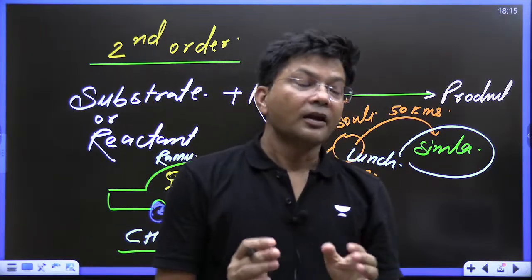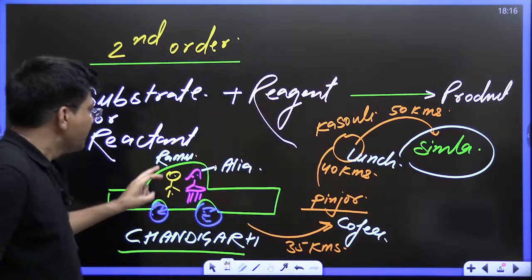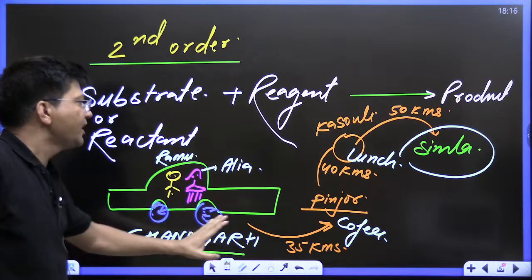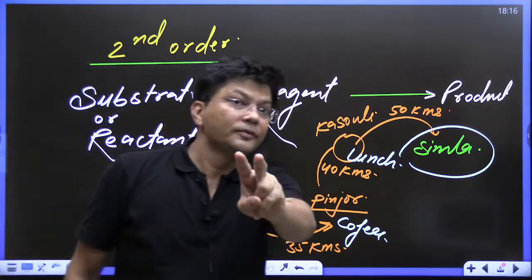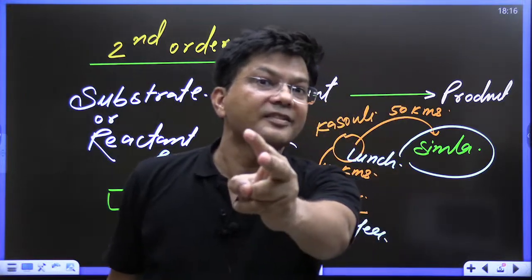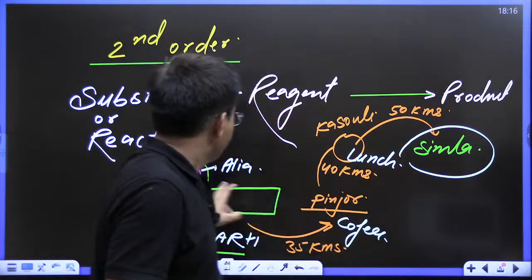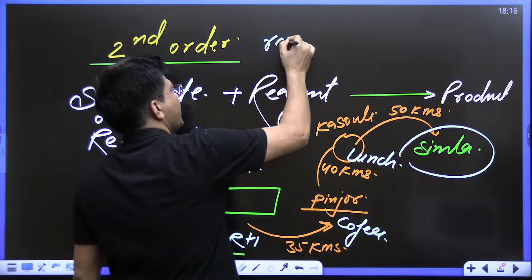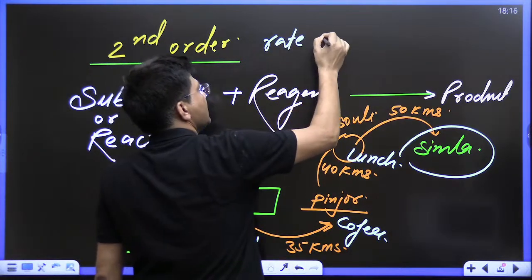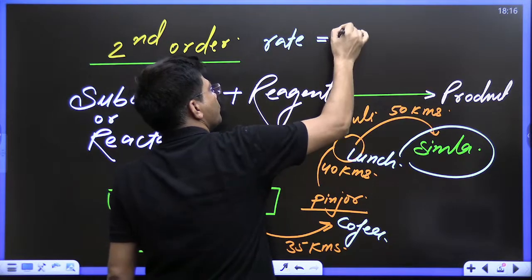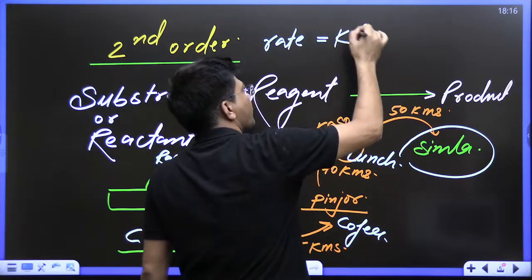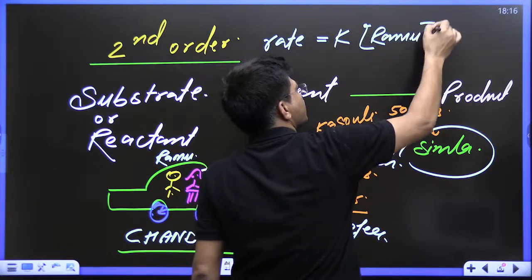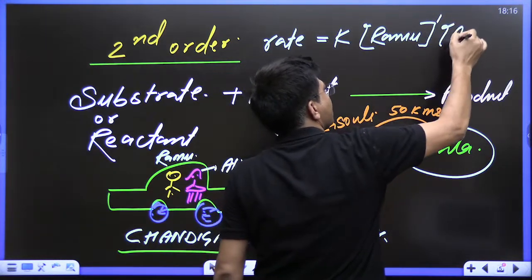Kids, when the people sitting in the car, both of them are deciding, then the speed of the car, that means the rate of reaction, is equal to the concentration of Ramu as well as the power of Alia.